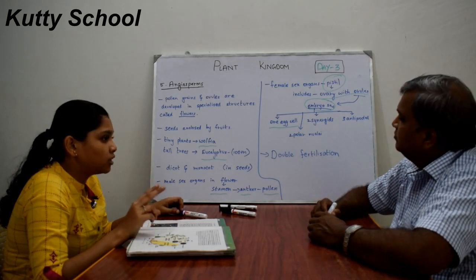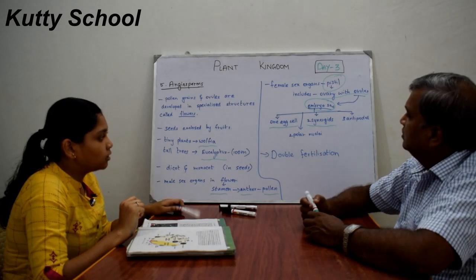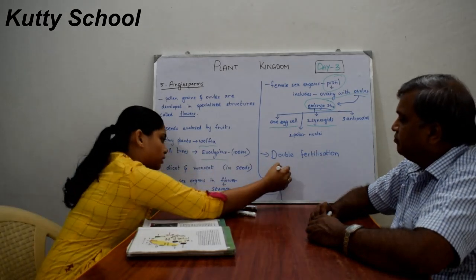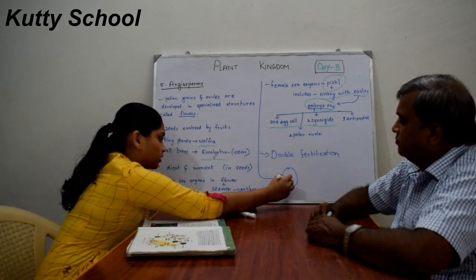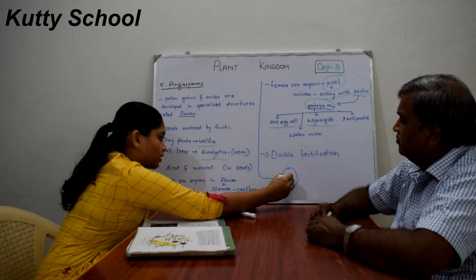Two synergids. If this is the embryo sac, this is the egg cell, and these two are the synergids. Here two polar nuclei are present, and here three antipodal cells.